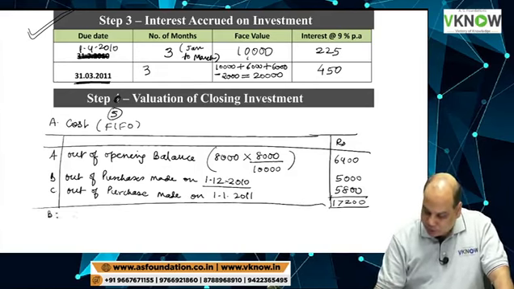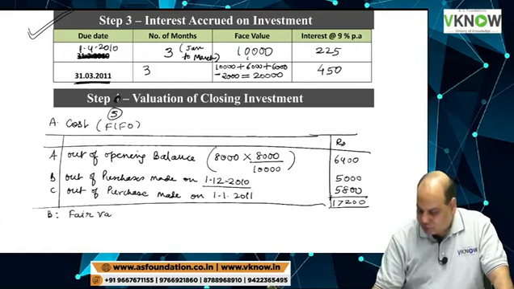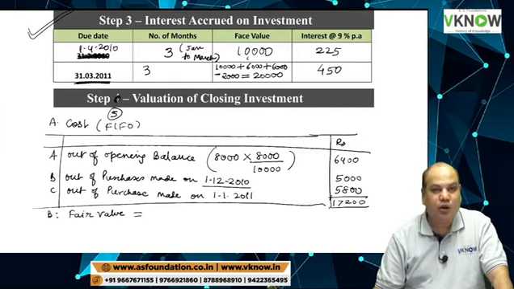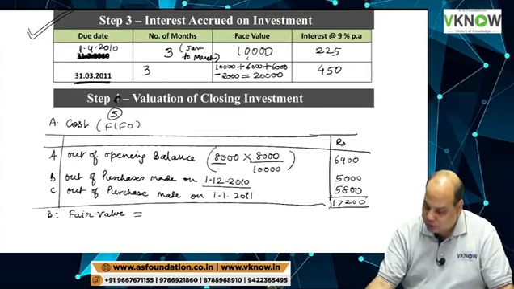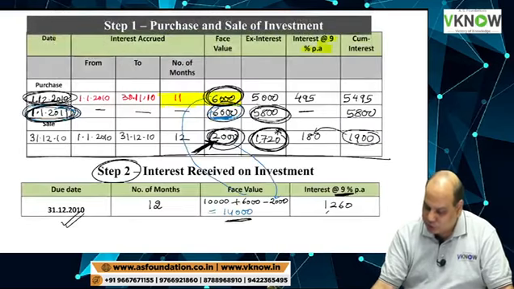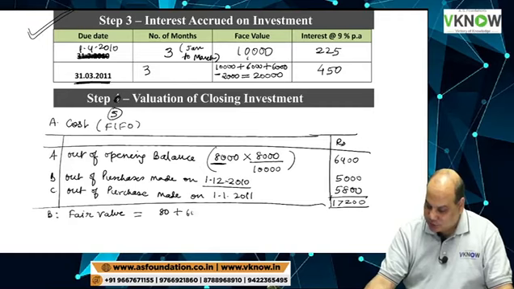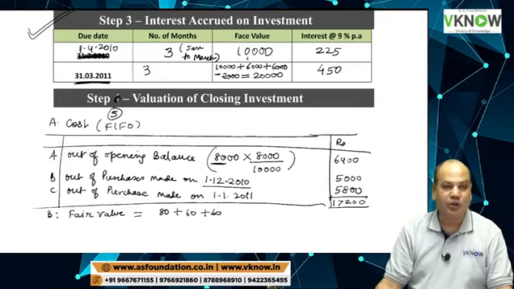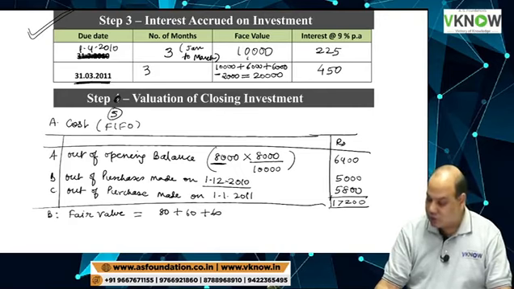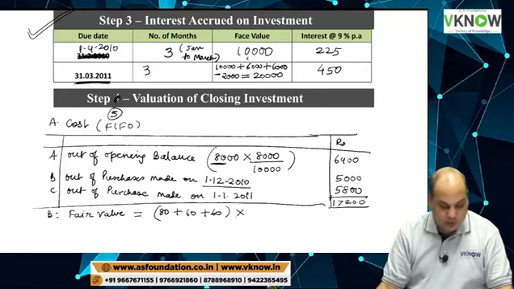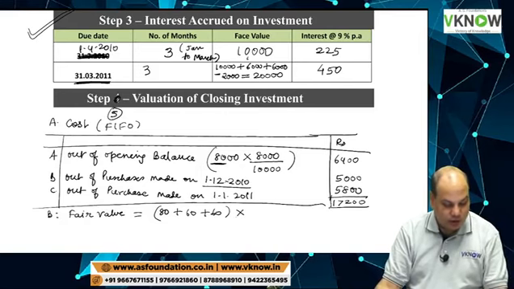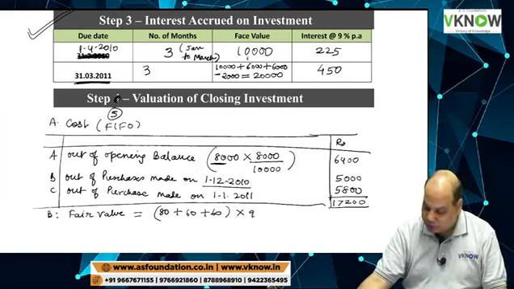Point number B, write down fair value. Fair value will be how many units we are holding? 80 units out of opening lot on the screen, and 60 in two lots we have purchased. 80 plus 60 plus 60 in quantity, and this you multiply by market price of debenture given in last three lines, 90 rupees.